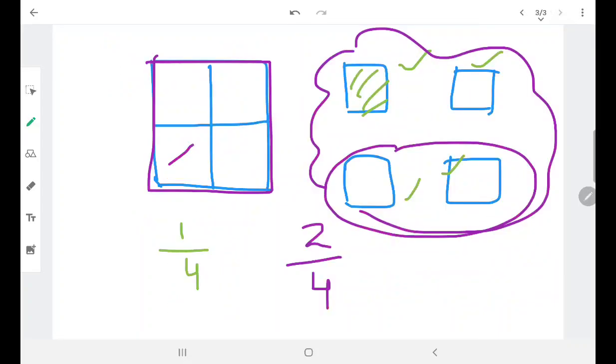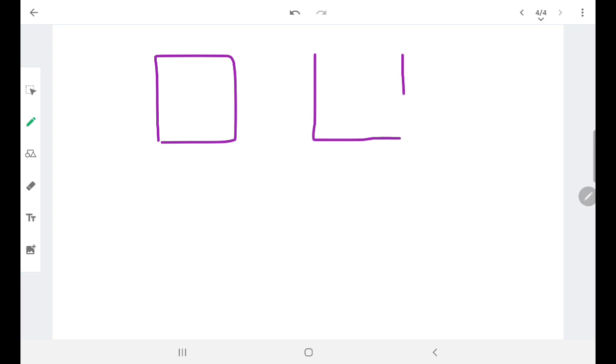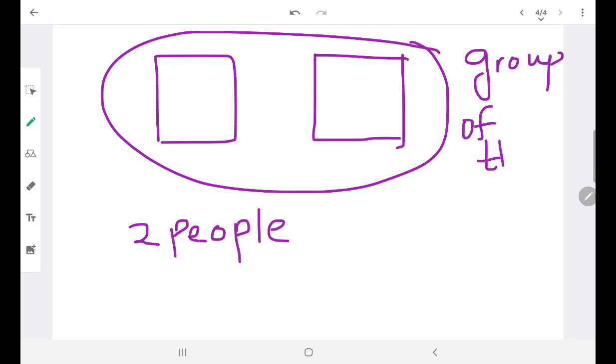Now let's take one more example where I am taking, say, two breads. Instead of taking one bread, I am taking two breads. Now I have two breads and I have two people among whom I want to distribute this bread. So what I will do, I have how many things? Two things. Now here I am not dividing one thing. So basically when I have more than one thing, it is a group of things. It is a group of things.